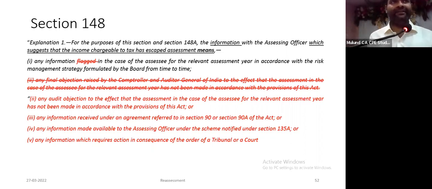Any information received under an agreement referred to in section 90 and 90A of the Act. Foreign jurisdictions, say if they receive some information, in most cases will not proceed under the Income Tax Act, they will proceed under the Black Money Act. Any information made available to the AO under the scheme notified under section 135A. Faceless collection of information under 135A is a scheme notified. They collect information from various places, issue summons, and can provide the information to the assessing officer. Or any information which requires action in consequence of the order of a tribunal or court. This appears familiar; this is section 150, which we just discussed.